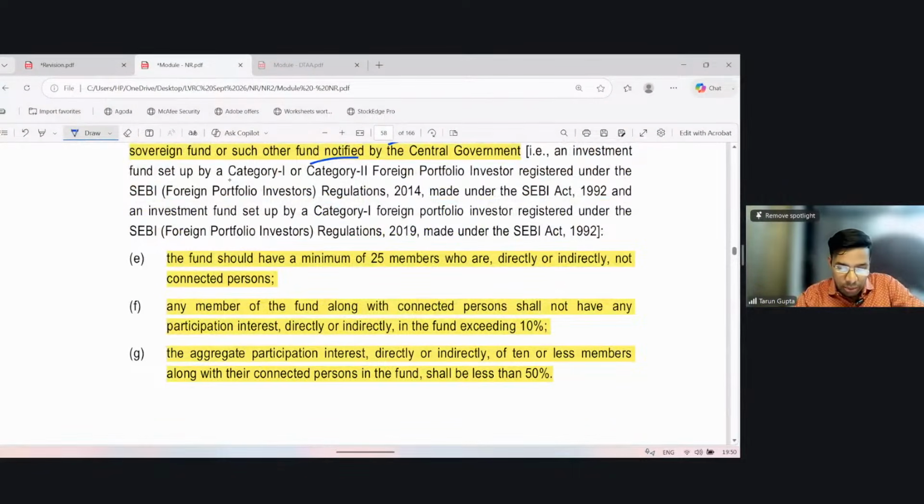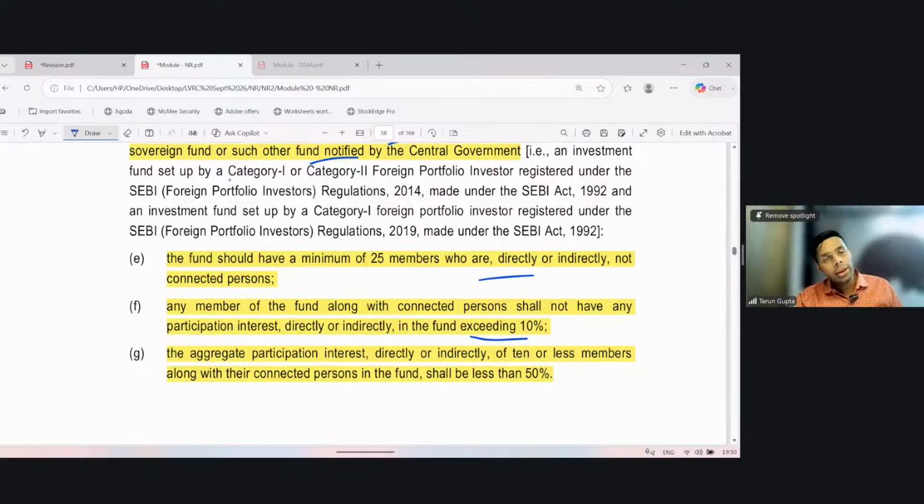The fund should have a minimum of 25 members who are directly or indirectly not related. So in this case, the fund is set up by the government. It will not have 25 members. The membership will only be the government. So this condition is not applicable. In this case, the member of the fund along with connected person shall not have any participation interest directly or indirectly in the fund exceeding 10%.